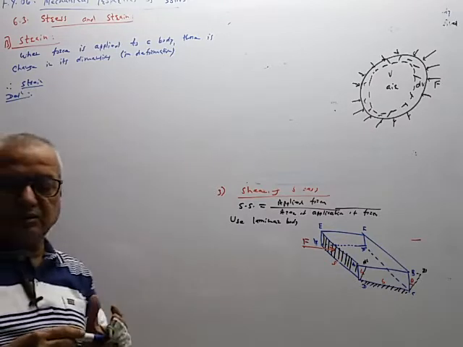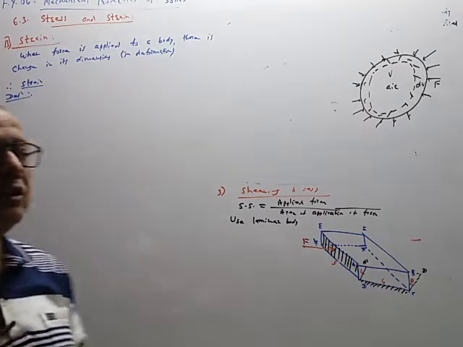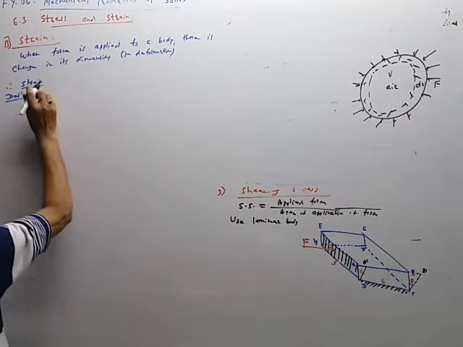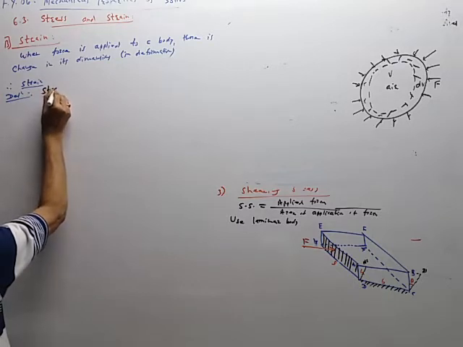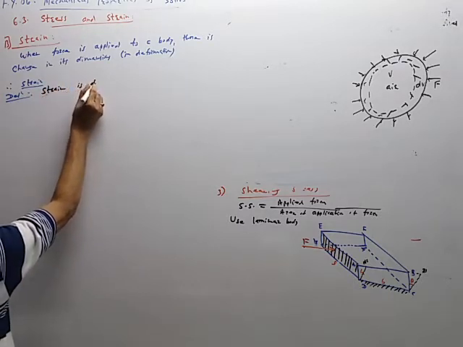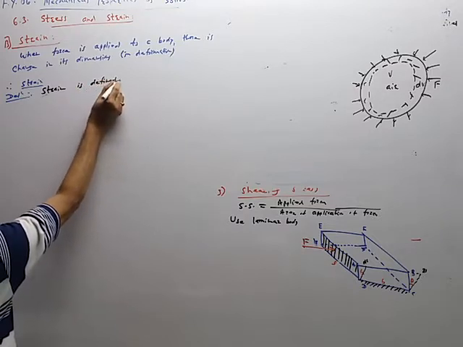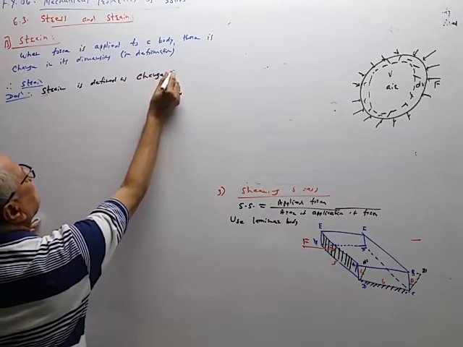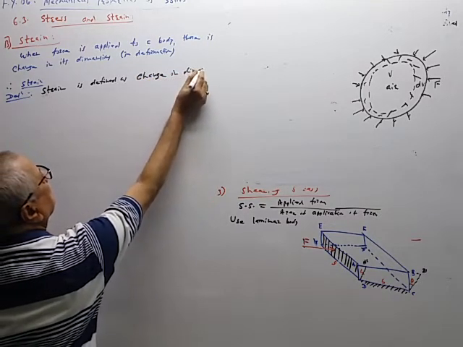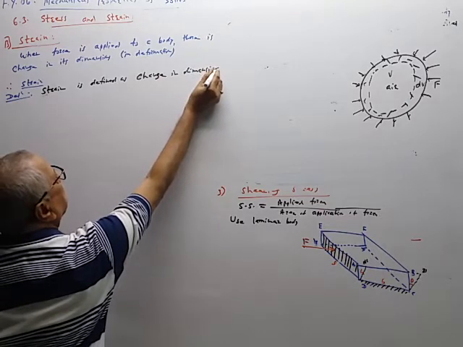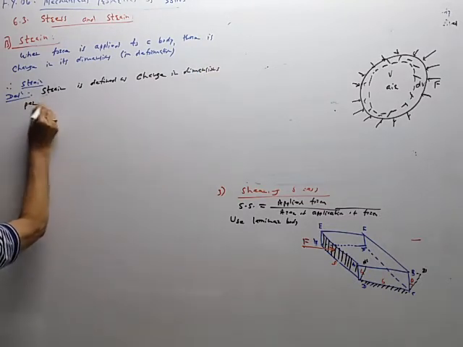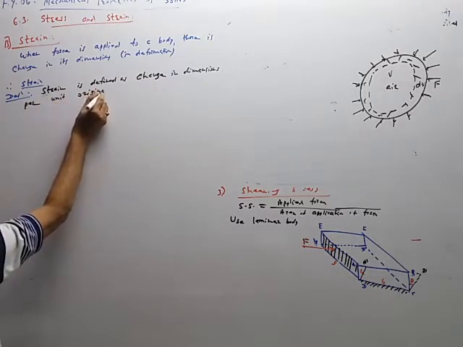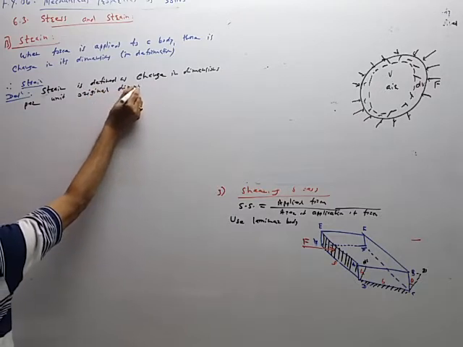Strain is defined as change in dimensions per unit original dimensions.